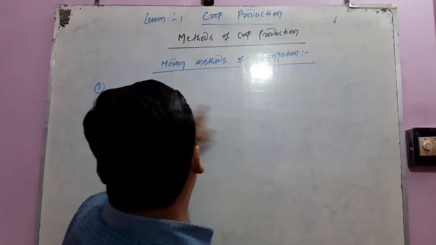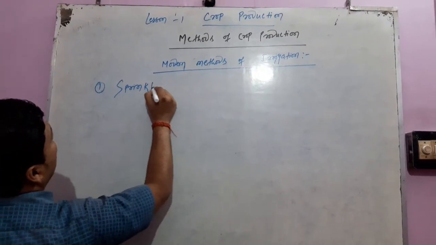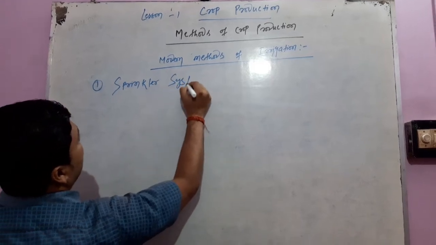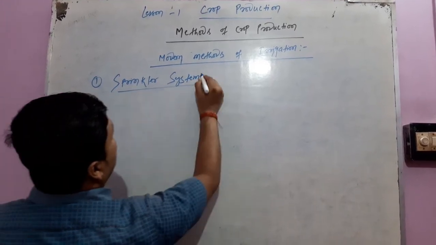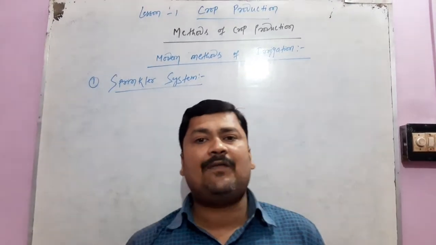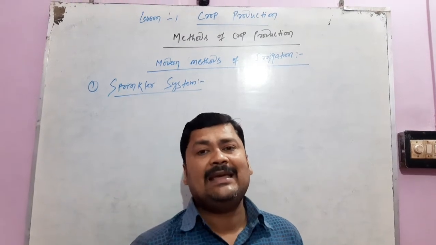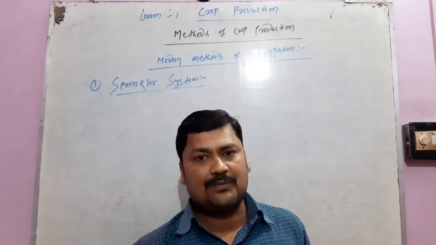Modern methods of irrigation. The first system is the sprinkler system. In this system of irrigation, water escapes from revolving nozzles and is sprayed like rain on the crops.